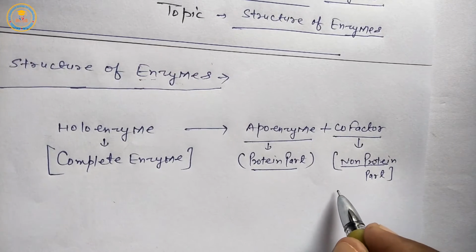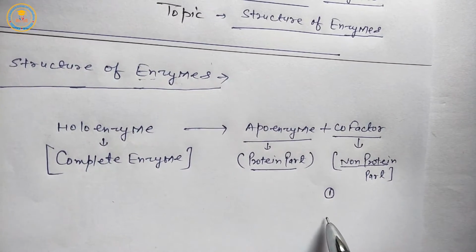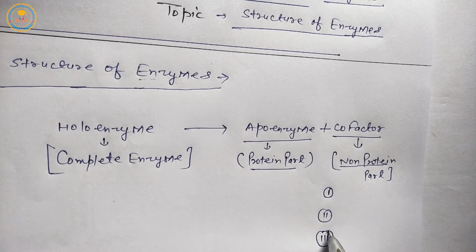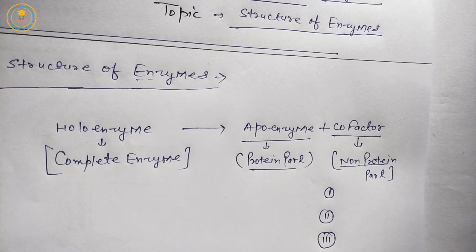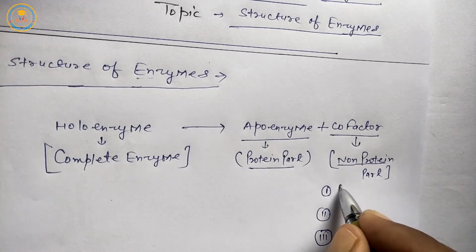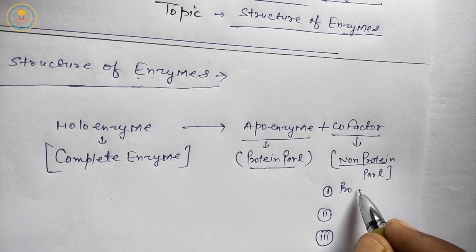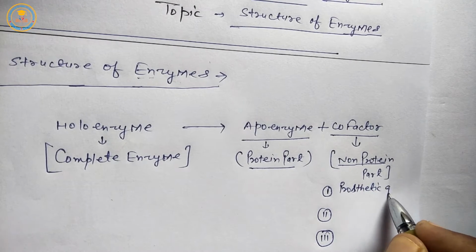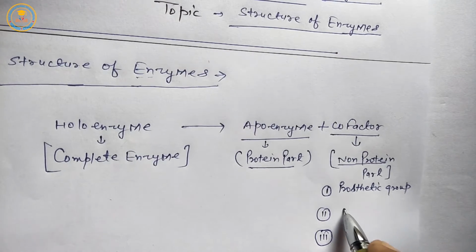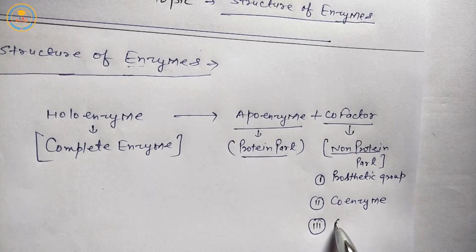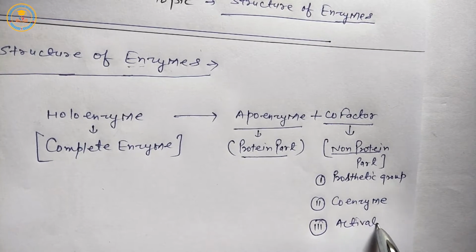Cofactors are divided into three other parts. First is prosthetic group, second is coenzyme, third is activator.